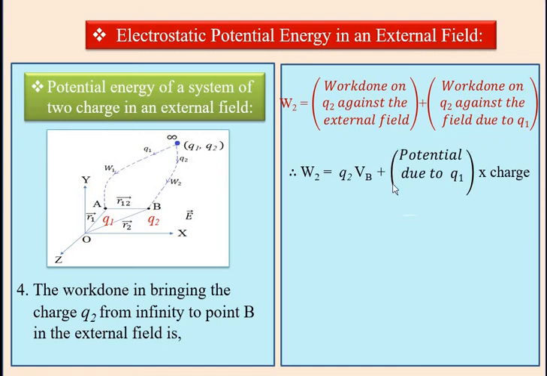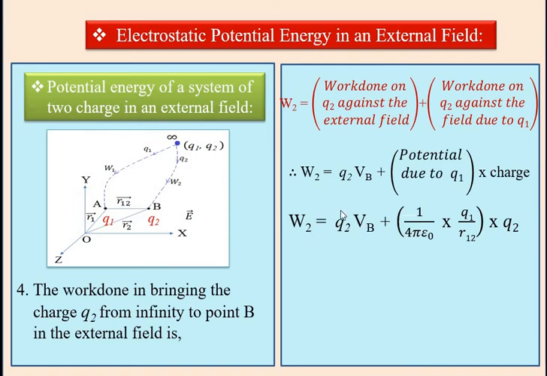The potential due to Q1 is 1 upon 4 pi epsilon 0 into Q1 divided by R12, into the charge Q2.